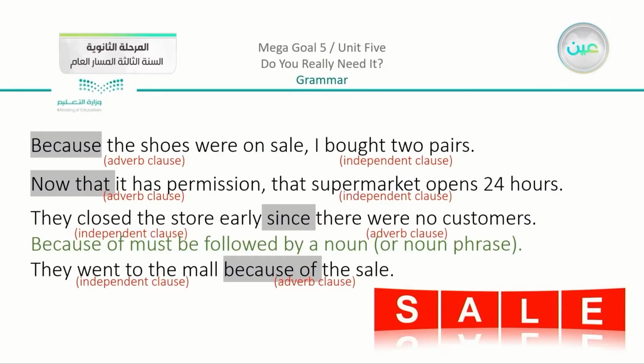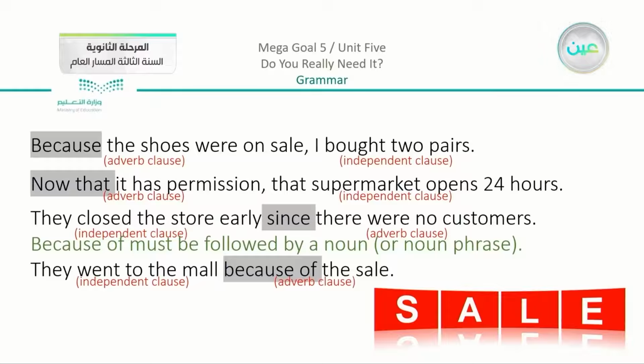So why did I buy 2 pairs? Because the shoes were on sale. The second example, "Now that it has permission, the supermarket opens 24 hours." So I do know that this supermarket opens 24 hours. Why? Now that it has permission.